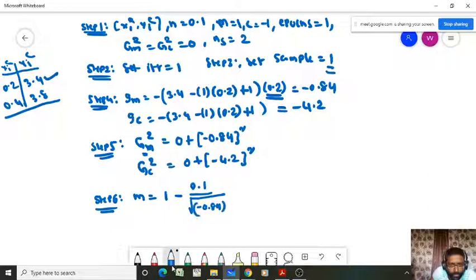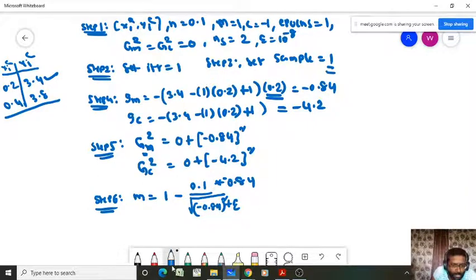0.84 whole square plus small number epsilon. We have to initialize the epsilon equal to 10 power minus 8, almost equal to 0. Into, what we have to do here is enough, it's sufficient. GM. You have to keep the GM. Perfect. So into minus 0.84.